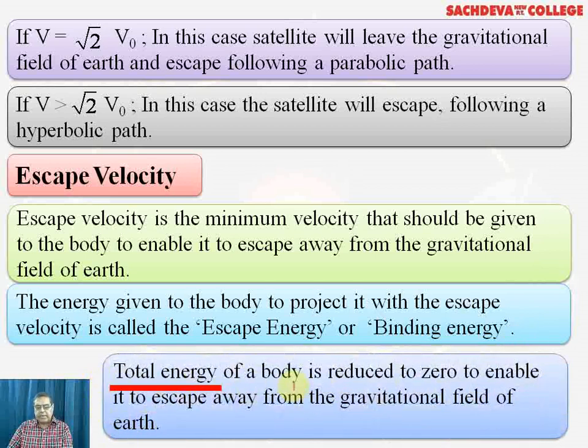The total energy of the body is reduced to zero to enable it to escape from the gravitational field of Earth. When we say total energy becomes zero, it means the capacity of doing work will become zero, that is force into displacement. And force will obviously be weight, that is mg, so g will be zero. So the total energy of the body is reduced to zero because g is not existing.